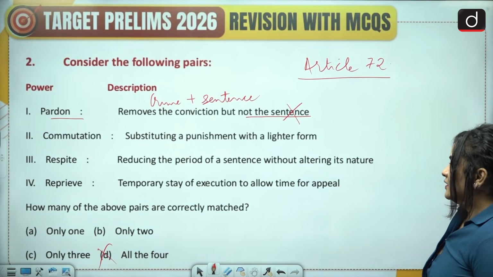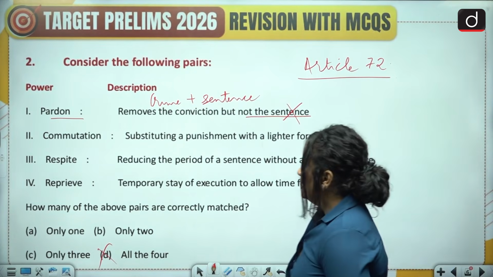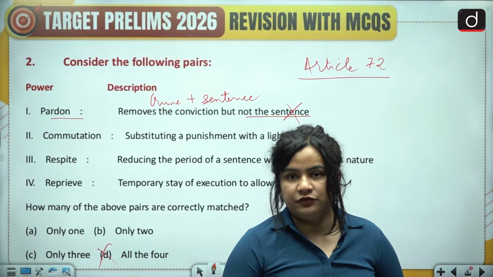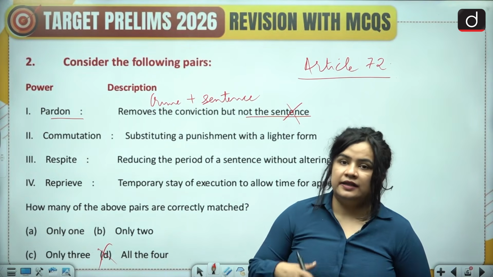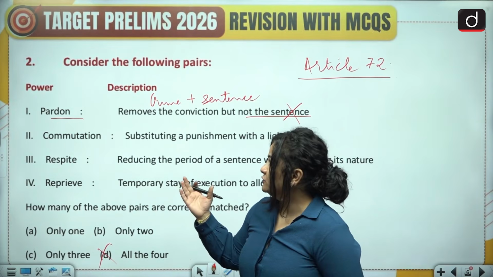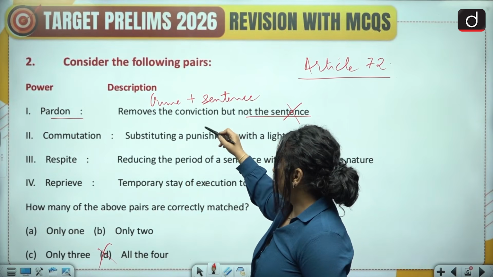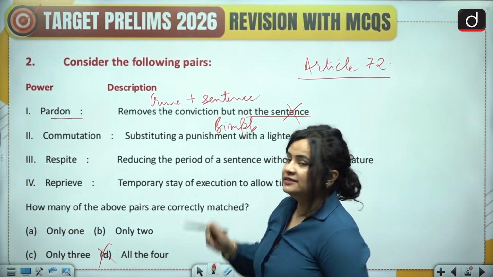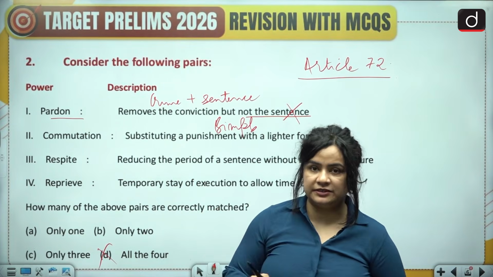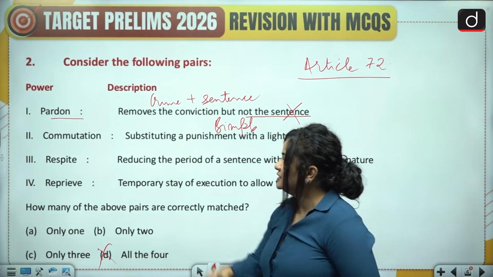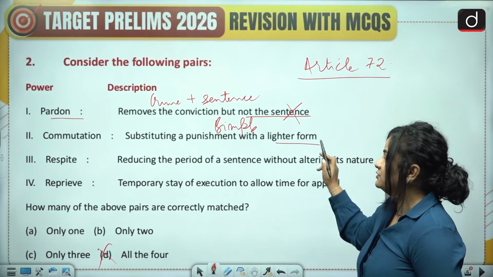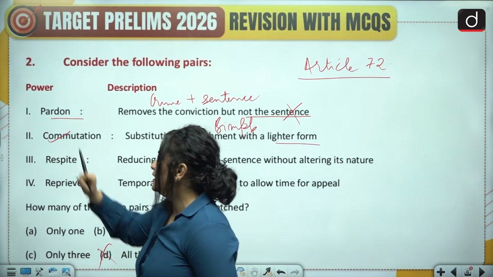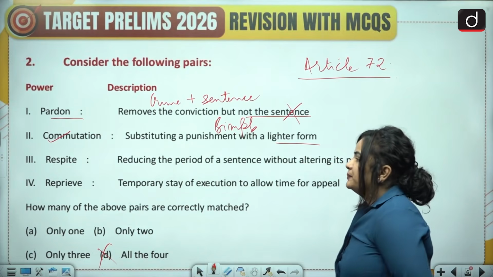The second one says commutation. Commutation usually means that you substitute a punishment with a lighter form. So let's say life imprisonment is substituted with simple imprisonment, or a death sentence is substituted with life imprisonment. So here the description says substituting a punishment with a lighter form. This is an accurate description of commutation. So at least one pair is correctly matched.